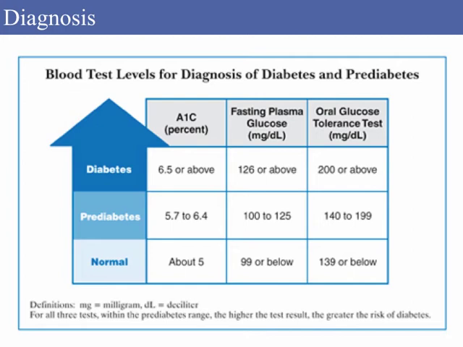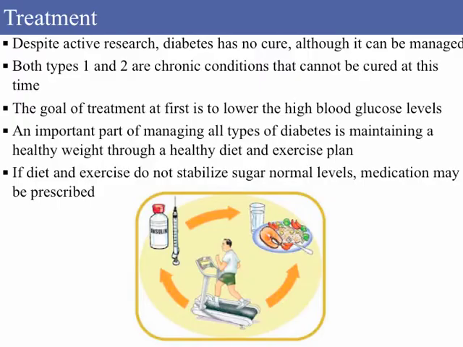A blood sugar level over 126 milligrams per deciliter for fasting test and above 200 milligrams per deciliter for oral glucose test indicates diabetes. Despite active research, diabetes has no cure, although it can be managed. Both types 1 and 2 are chronic conditions that cannot be cured at this time.